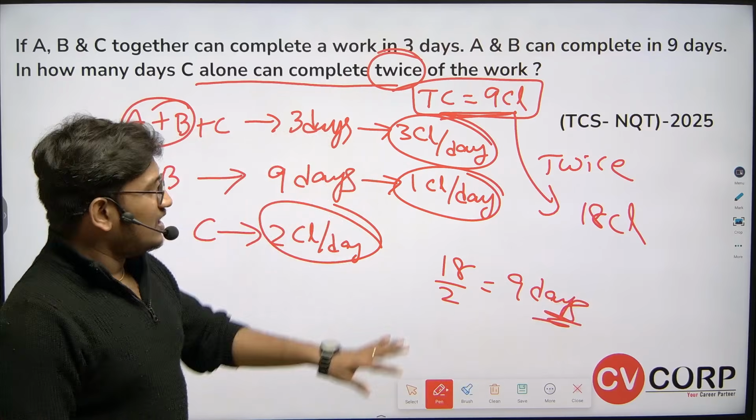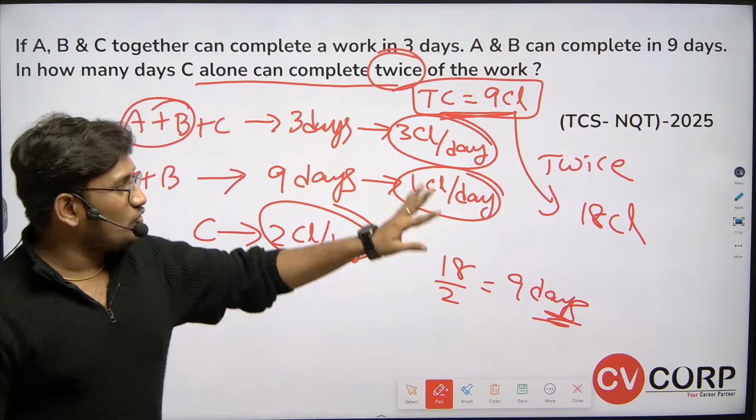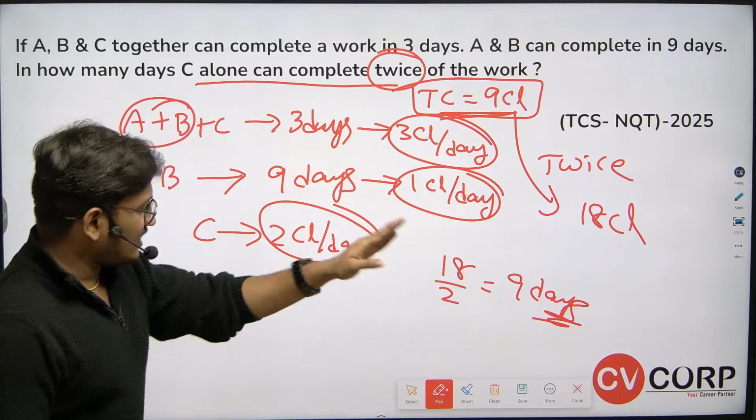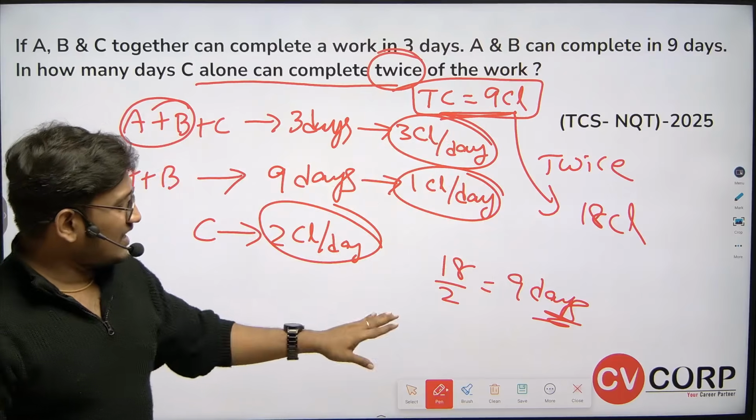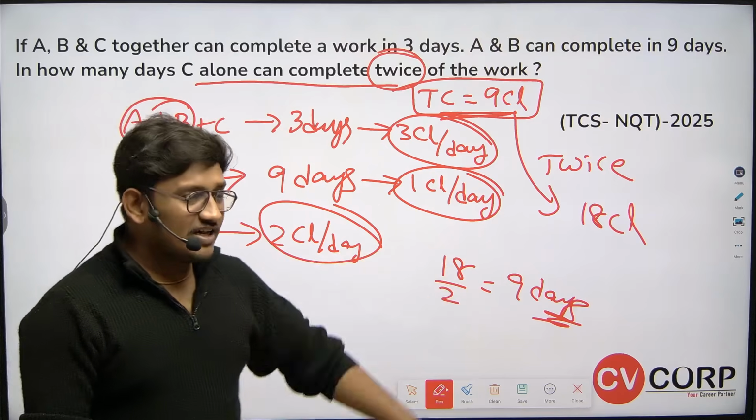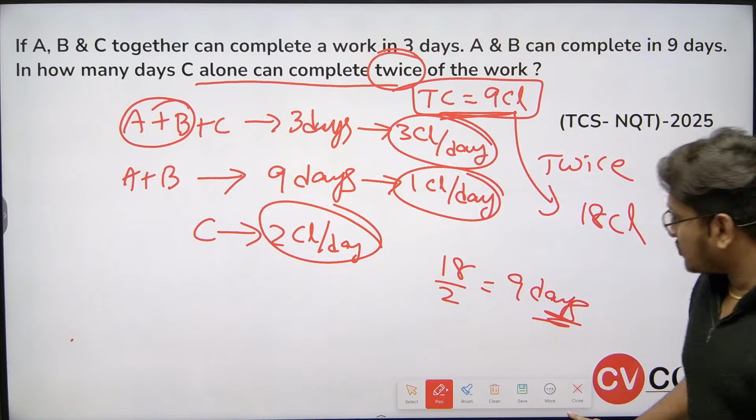Okay, very simple. Here they have given the condition twice. That's the reason I made it twice. Whatever the total work we have, 9 chocolates, made it twice, 18. These 18 chocolates can be completed in 9 days, because C's efficiency is 2 chocolates per day. I hope you all are clear with this question. Let's move on to the next one.